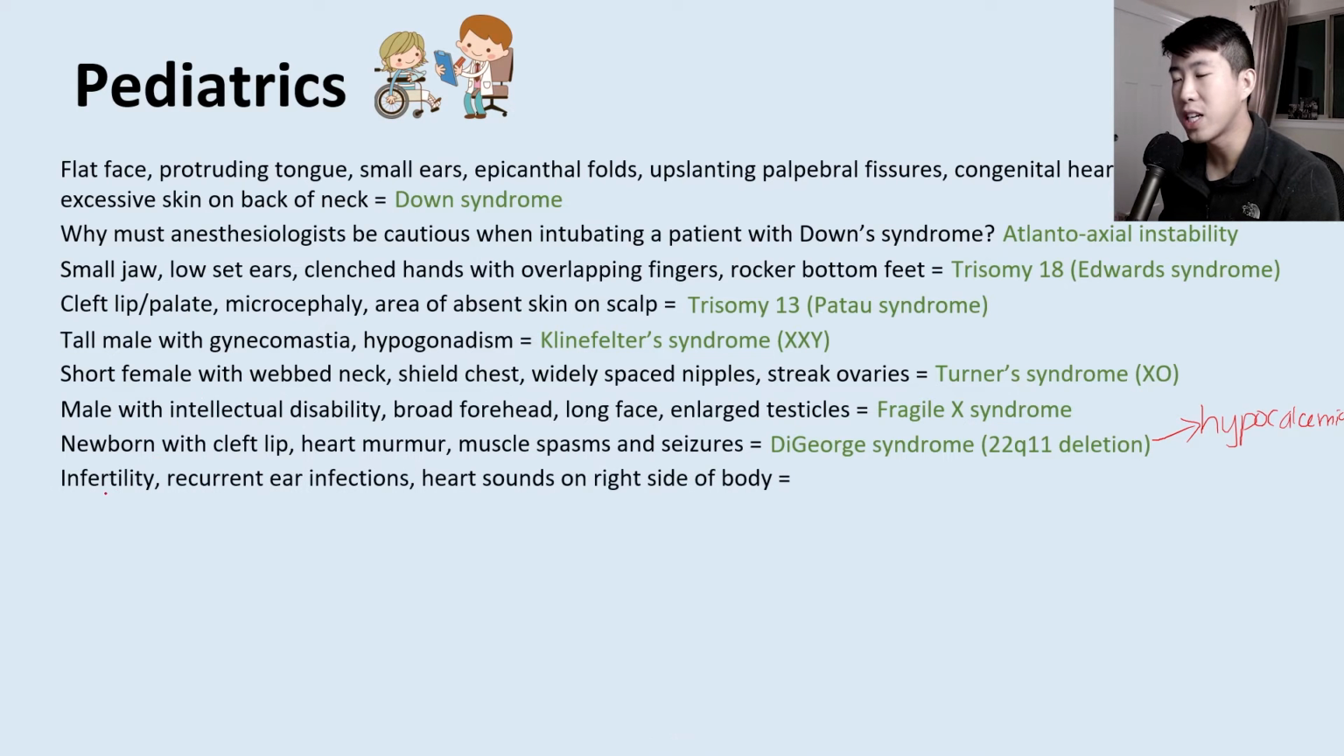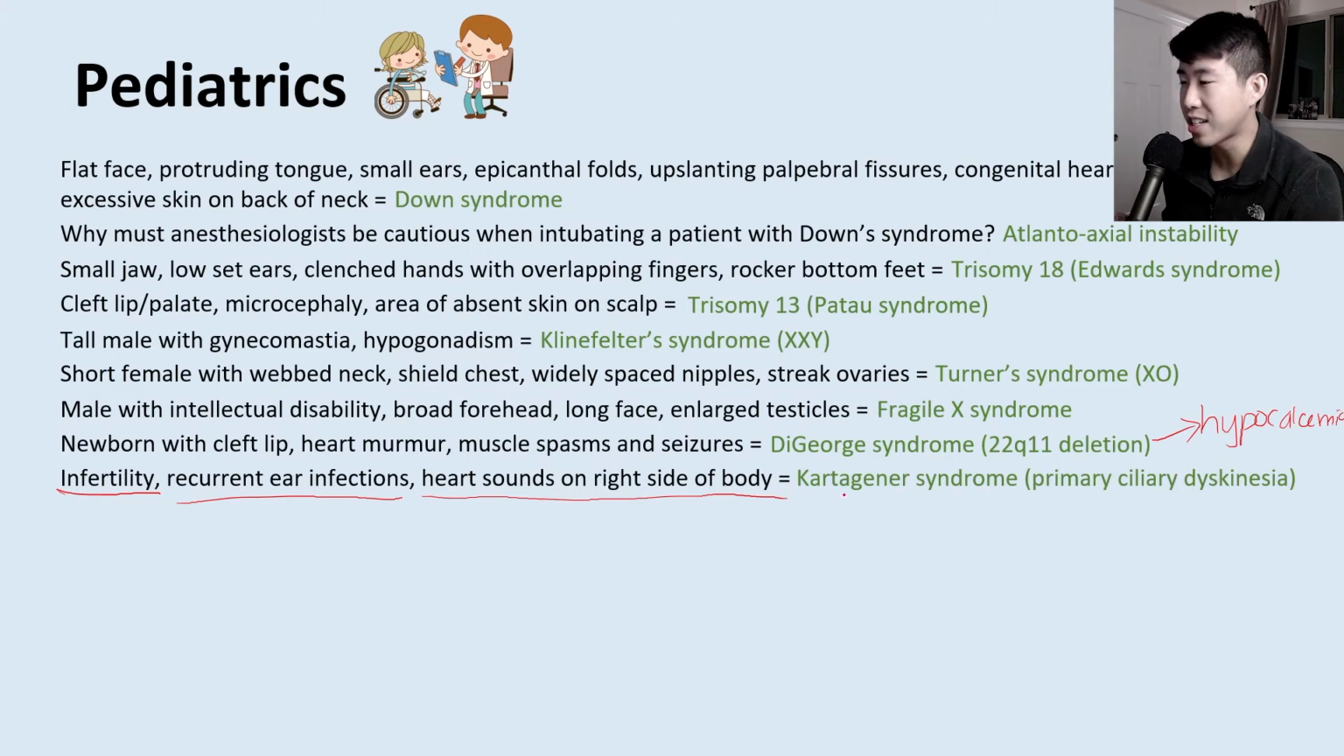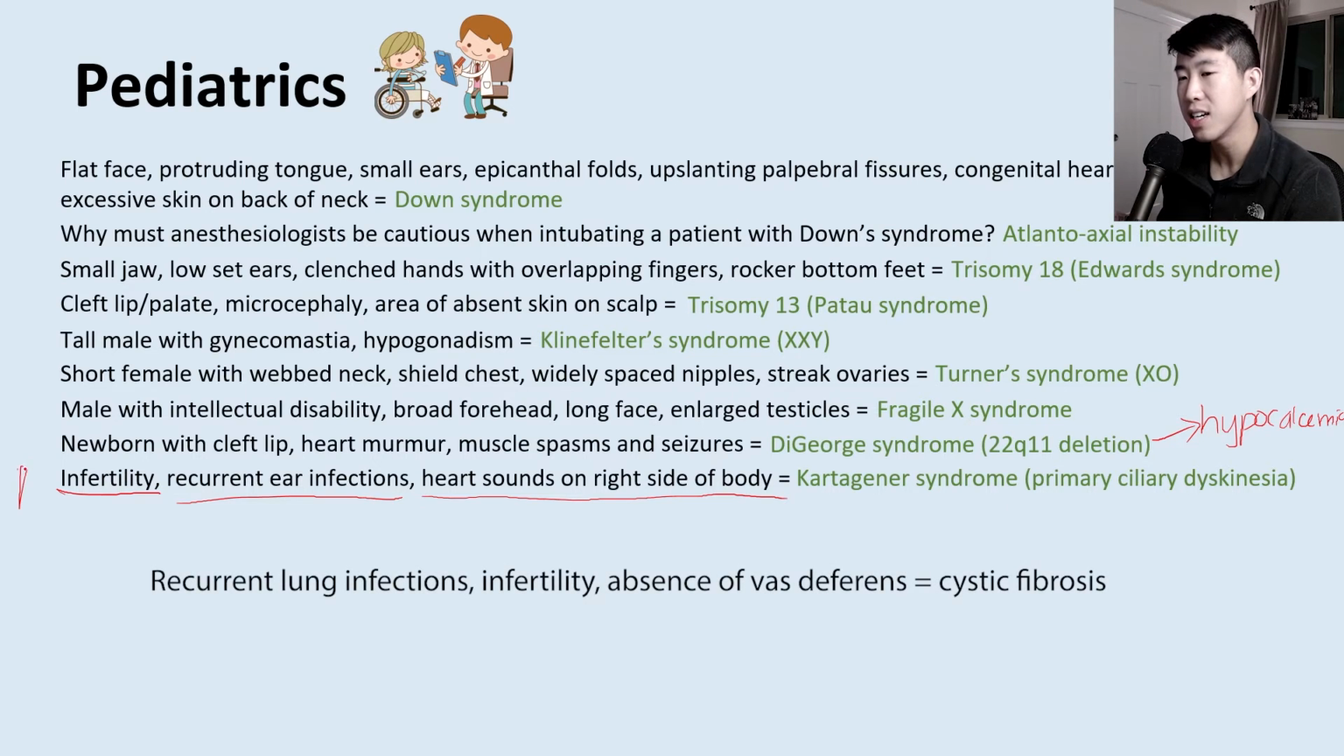What about if you have a patient with infertility, recurrent ear infections, and heart sounds on the right side of the body instead of on the left side of the body? This is describing Kartagener syndrome or primary ciliary dyskinesia. And this is really important because heart sounds on the right side of the body is very classic for dextrocardia, which you see sometimes in primary ciliary dyskinesia. And the infertility is because the sperm are not motile, so they can't really be fertile.